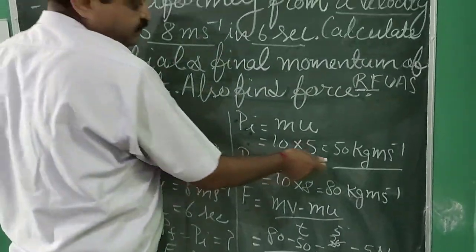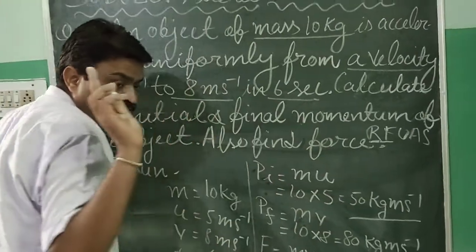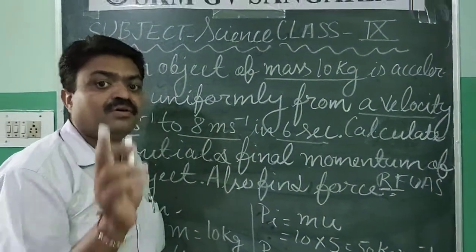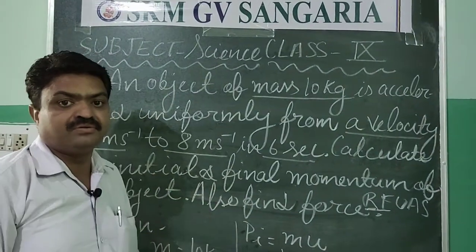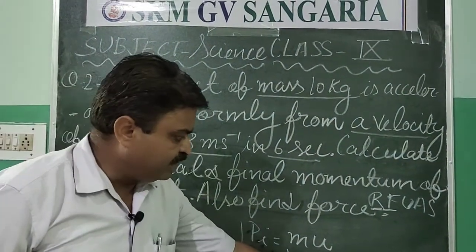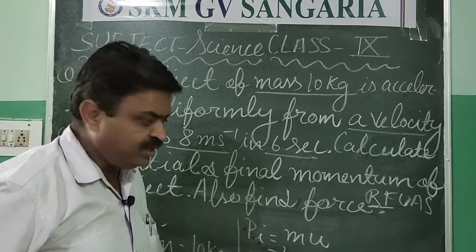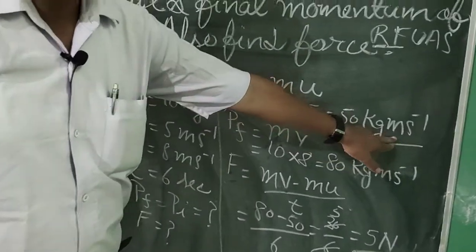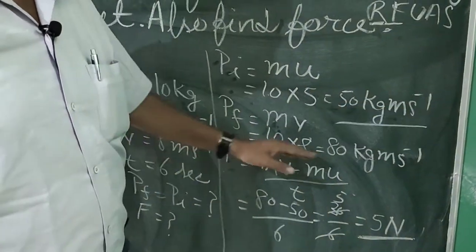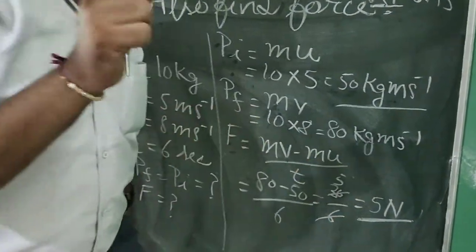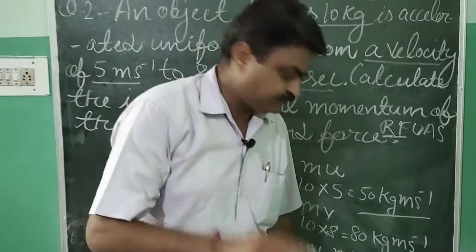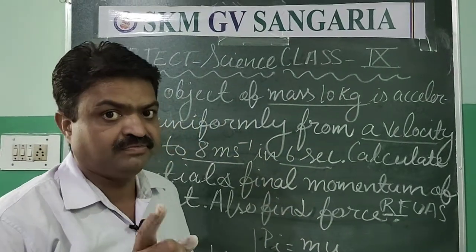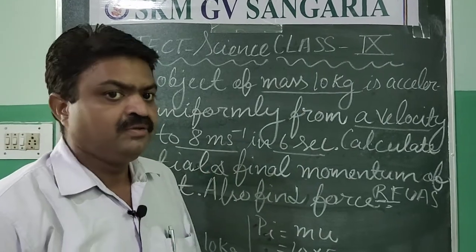And in the last, what should you write? You should write the SI unit of the particular magnitude. Like, what is the SI unit of momentum here? It is kilogram meter per second. So in the last, with the answer, you write that. Like, what is the unit of the force? It is Newton, and that unit you should also write in the last with the magnitude.